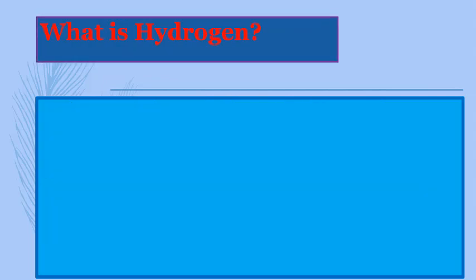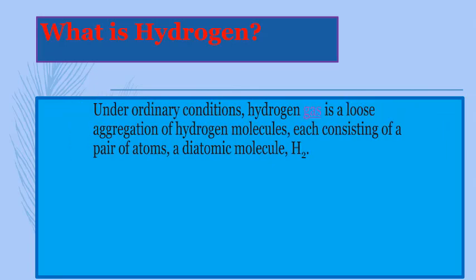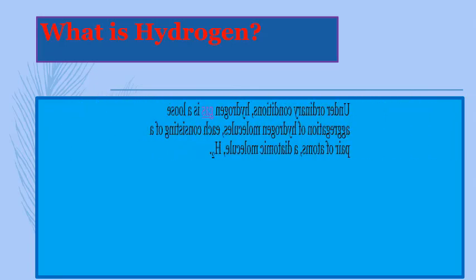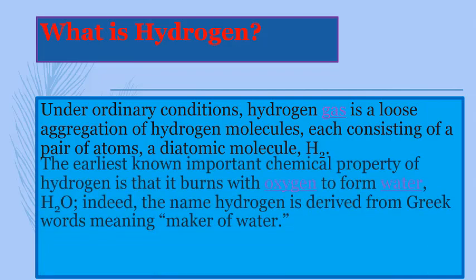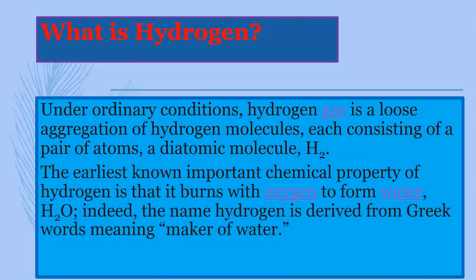Also, under ordinary conditions, hydrogen gas is a loose aggregation of hydrogen molecules, each consisting of a pair of atoms, a diatomic molecule whose symbol is H2. You know that the earliest known important chemical property of hydrogen is that it burns with oxygen to form water, H2O.